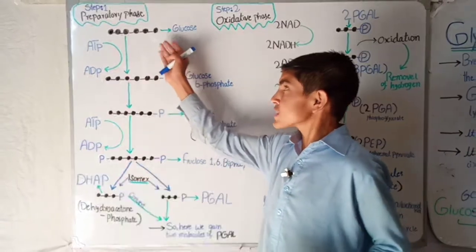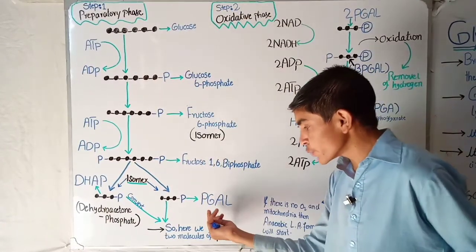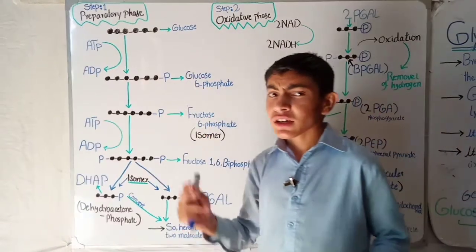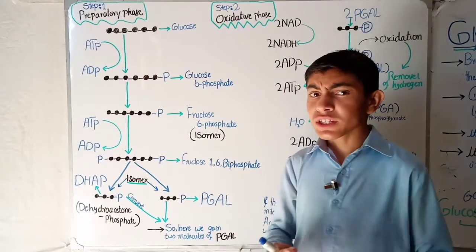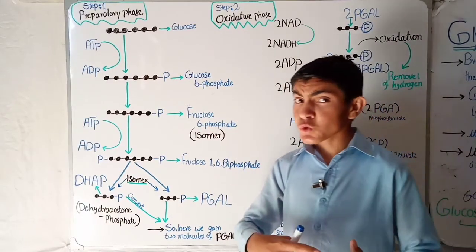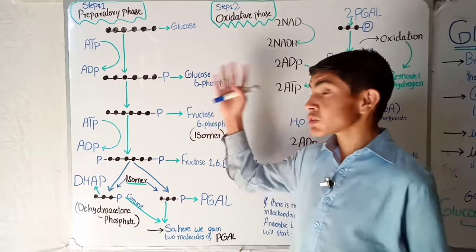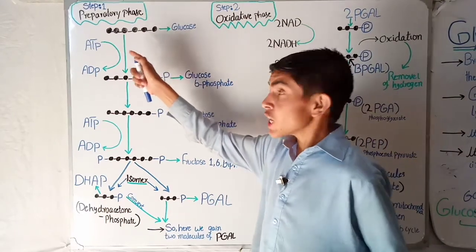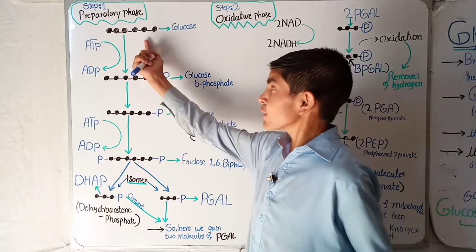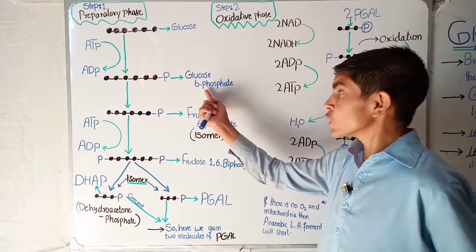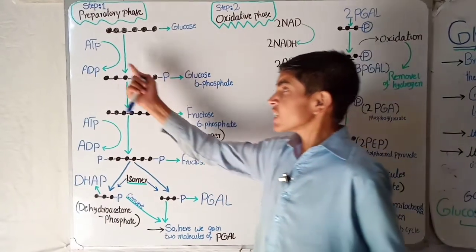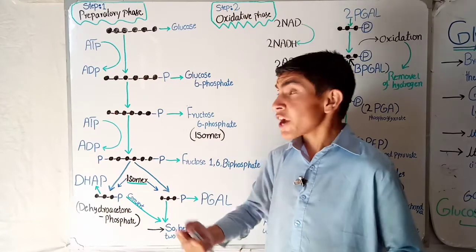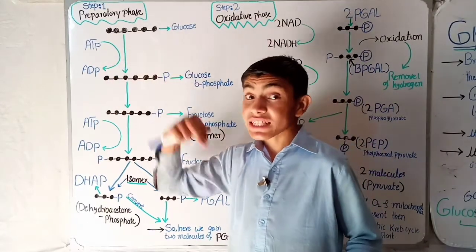In the preparatory phase, the glucose is finally converted into 2 molecules of PGAL. Now in glycolysis, the requirement of glucose is very important. First of all glucose will be there, so glycolysis will start. Glucose is composed of 6 carbon. Now here the 6 carbon glucose will be converted into glucose 6 phosphate, meaning that here ATP will be used as a source of energy.